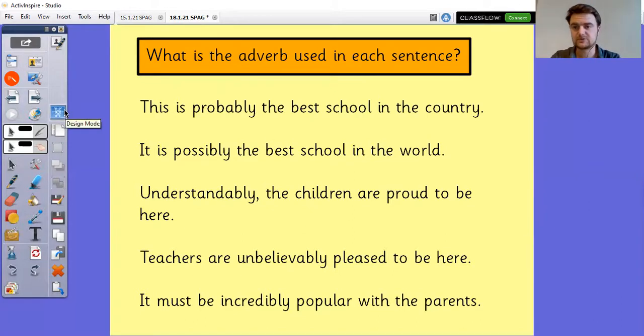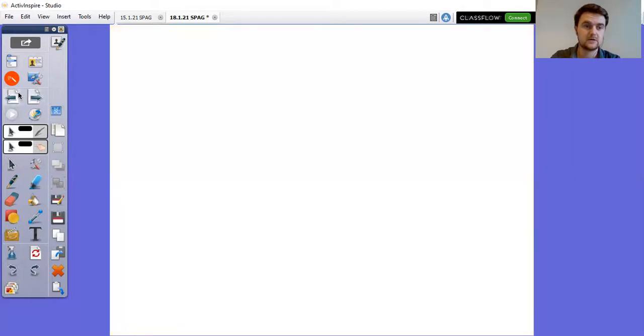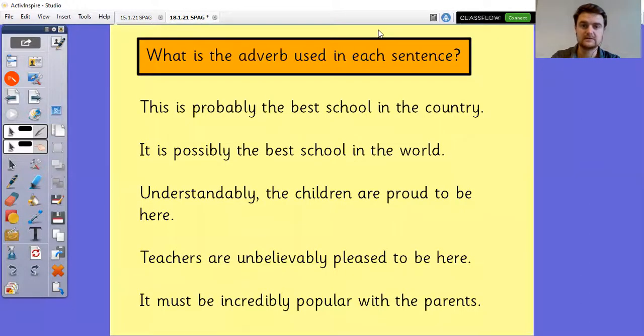The reason that this one's quite short is because I just want you to make sure that you're really familiar with those words. So hopefully you were able to do that. If you had a bit of time at the end, then feel free to practice them over again. I know that some of you used rainbow writing where you use different colors, or you try to use them in context, or you have a look at their meanings. Whatever works for you is the best way that you can practice your spellings.